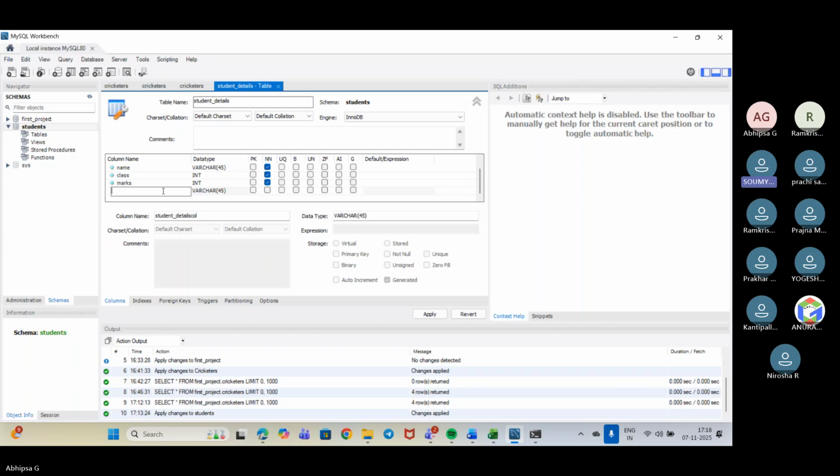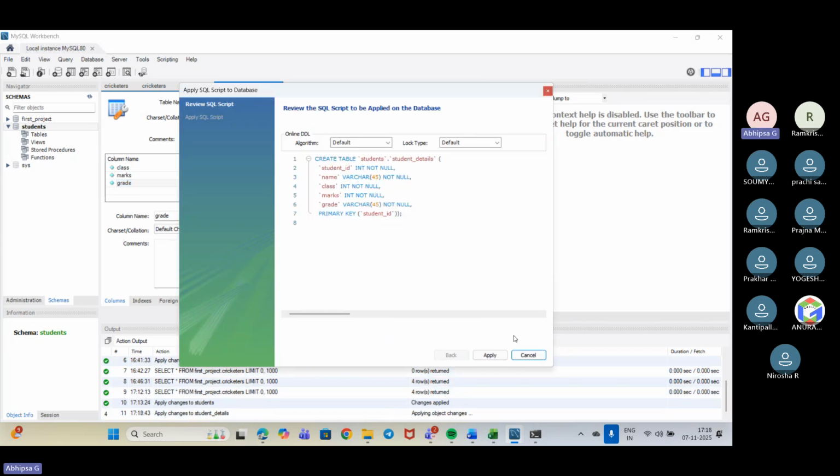From subject name. No, here we have taken marks. Anything else? Student ID, name, class, marks, and anything else? Grade. Grade, yeah. Okay. Let's take grade, and it would be varchar. It will be either A, B, C, D in that form. Like that we can take, and it would be not null.